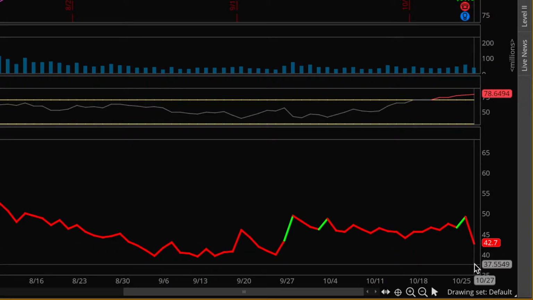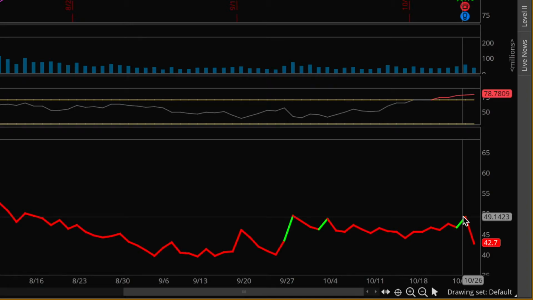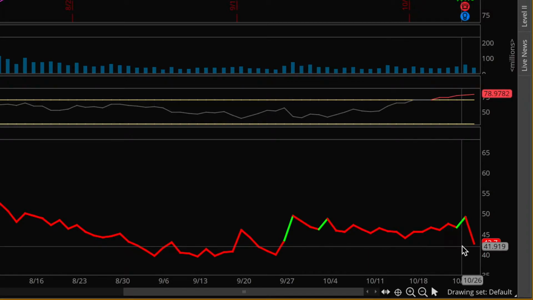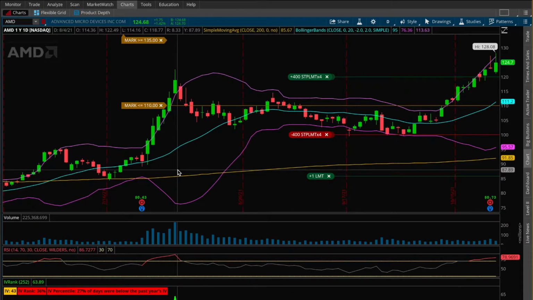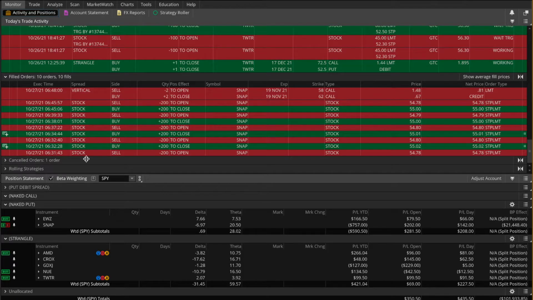Although based on where it is now, I do think there's plenty more downside to come. It's just that these IV crushes over earnings can definitely take place over one full day or even a couple of days. But still, even having dropped from a high of around 50% down to around 42 in just a few hours, that's already pretty significant. And I would expect by the close of today's market that the implied volatility for AMD here will be even lower.